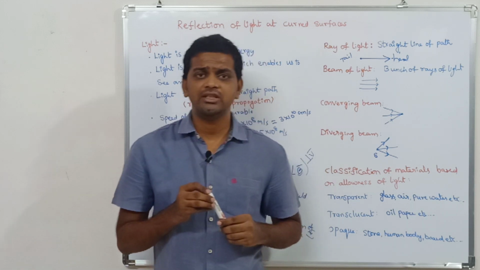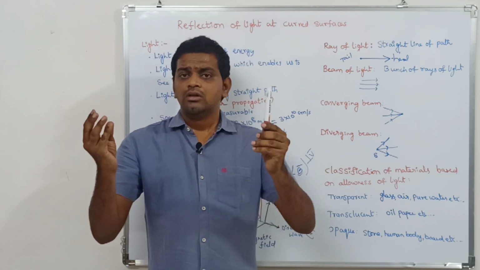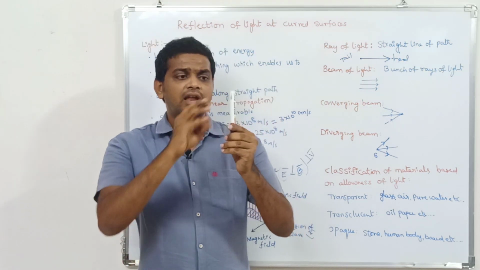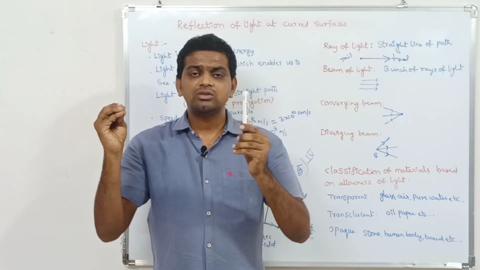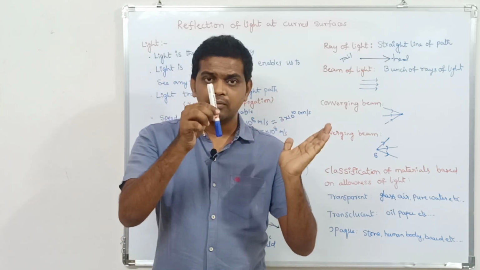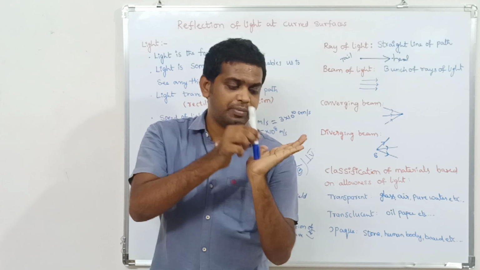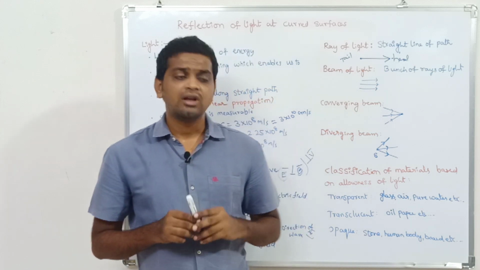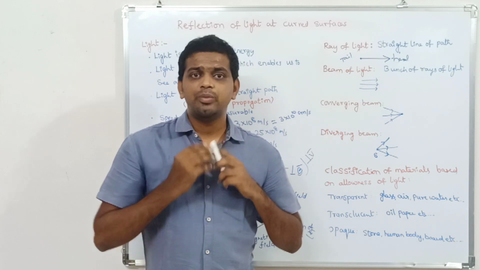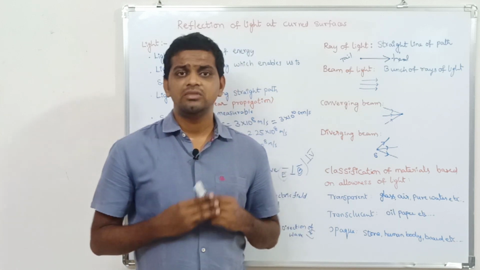In the case of the opaque substance, let us consider I have taken this pen as the opaque substance. Whatever light falls on this substance will be reflected back. So in the opposite direction of the light, behind the pen, you will observe the shadow. Due to the reflecting nature of opaque substances, they form a shadow.